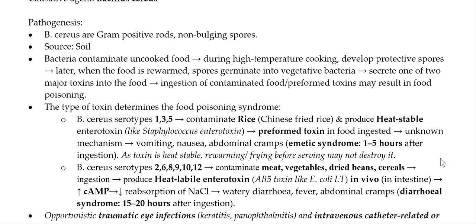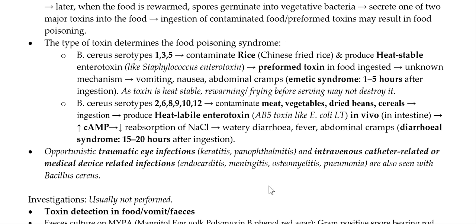And the incubation period here is longer because the toxin has to be formed inside the body. So it is usually 15 to 20 hours after the ingestion of contaminated food. Apart from food poisoning, Bacillus cereus is also involved in other infections. For example, traumatic eye infection after trauma, keratitis, or panophthalmitis are usually seen with Bacillus cereus. Medical device and intravenous catheter related infections, which are usually systemic in nature, like endocarditis, meningitis, osteomyelitis, and pneumonia, are also seen with Bacillus cereus.